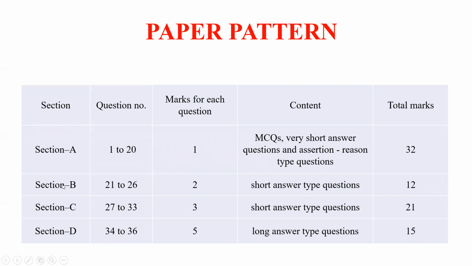So section A and section B are pretty much straightforward, very easy things. We can easily score around 40 to 45 marks over here. So 50% marks वहीं पे आ जाता है, right? So this was the new pattern paper that was discussed.